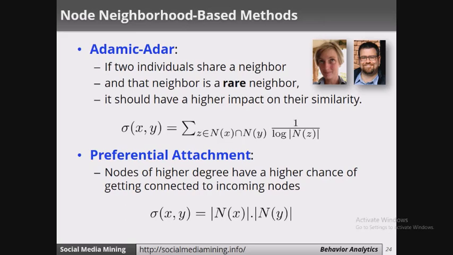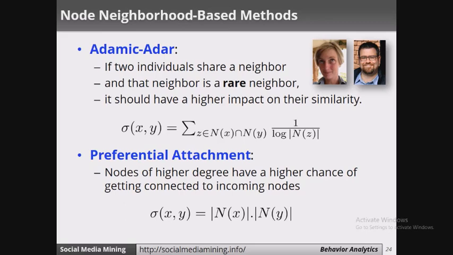So here sigma(x, y) is equal to the summation over z in N(x) intersection N(y), meaning the common friends of x and y, of 1 divided by log of N(z). The log value gives us the rarity of the neighbor.